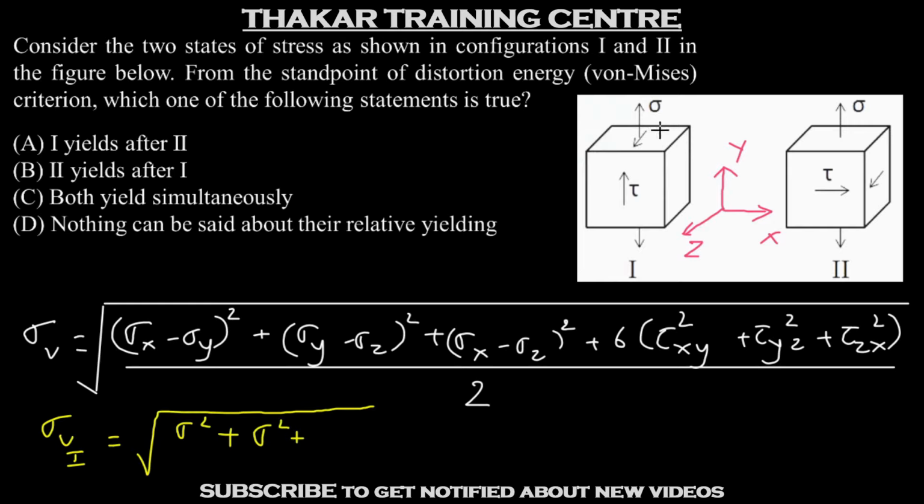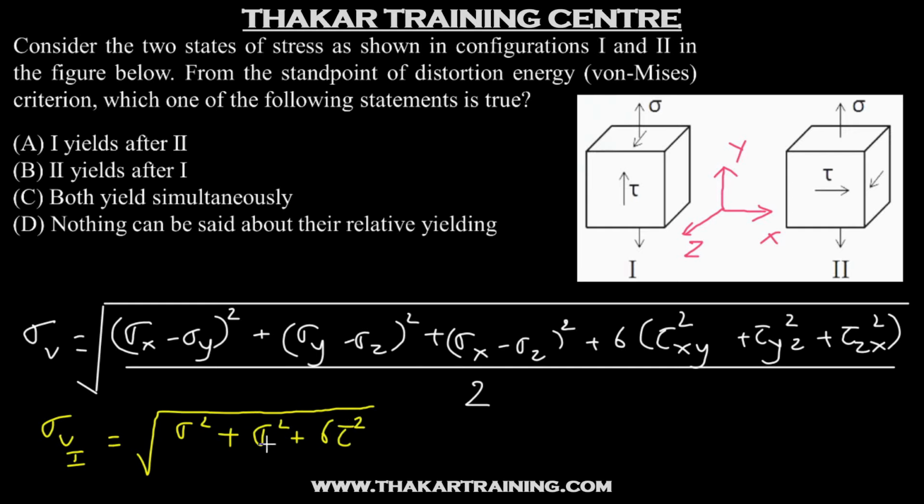Now looking at this shear stress, this is tau yz, so we have a 6 tau square term divided by 2, which can be simplified to under root sigma square plus 3 tau square.